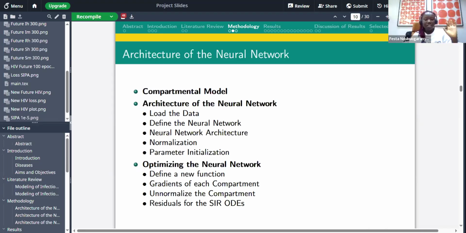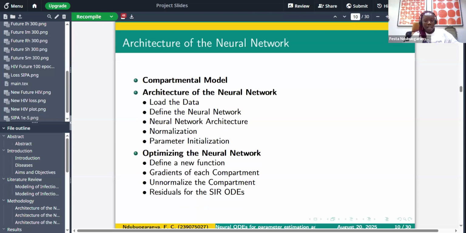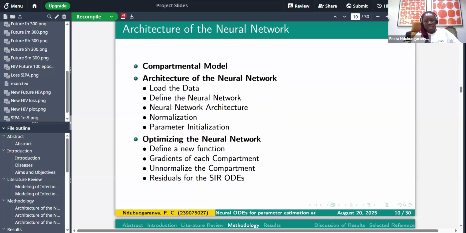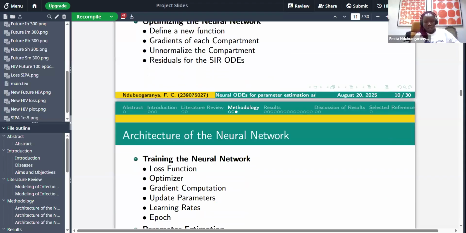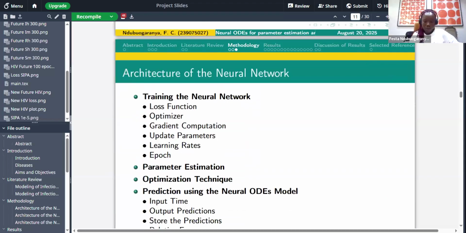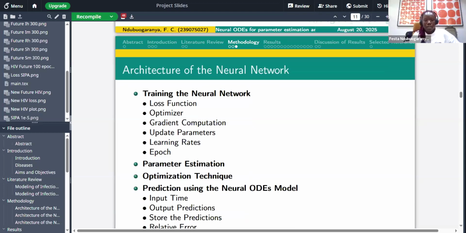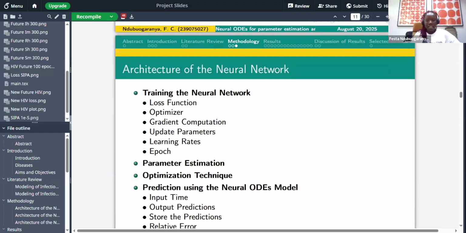I mentioned we worked on COVID-19 and malaria, but for this slide, we're going to be talking only about malaria. The spread of malaria involves two different species: the human and the vector population. For the human population, the compartments we worked with are SEIR, and for the vector, we worked with susceptible and infected. This system of ODEs for the dynamics of malaria was taken from Rajrayan and Kumar 2024, an existing literature from last year.